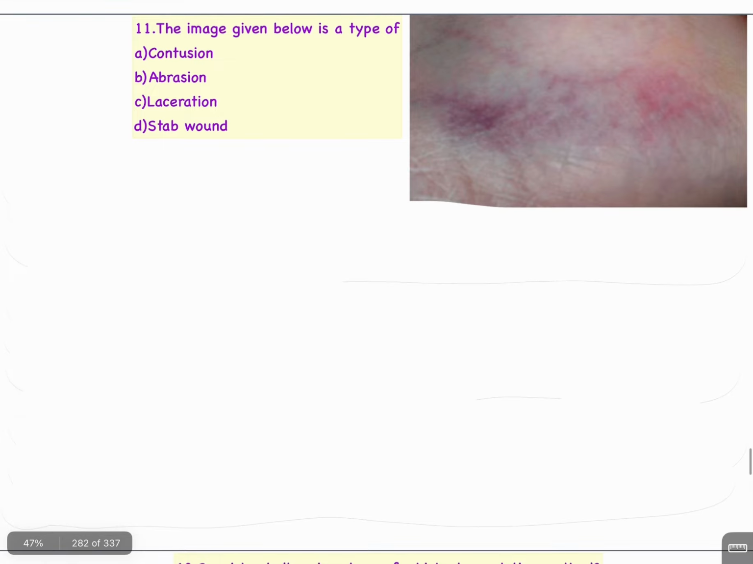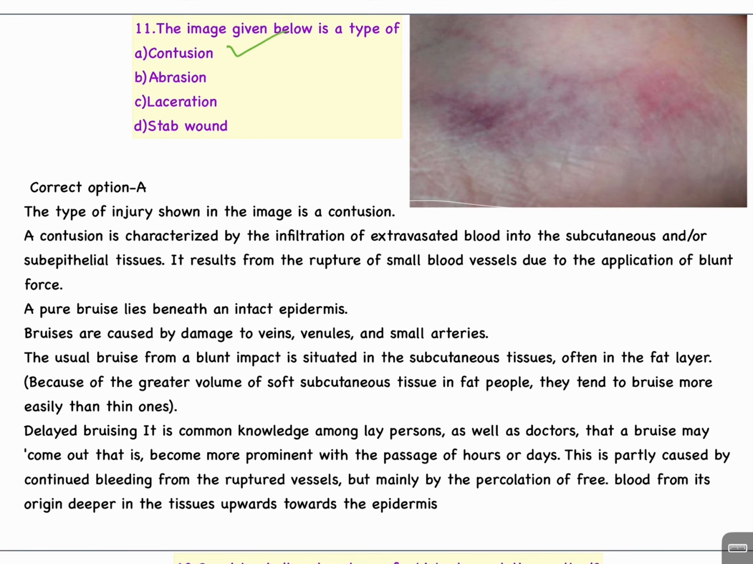Question number 11. The image given below is a type of A. Contusion, B. Abrasion, C. Laceration, D. Stab wound. Answer A. Contusion. The type of injury shown in the image is a contusion. A contusion is characterized by the infiltration of extravasated blood into the subcutaneous and/or subepithelial tissues. It results from the rupture of small blood vessels due to the application of blunt forces.